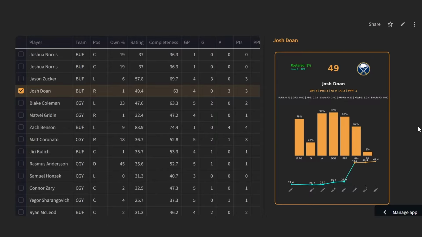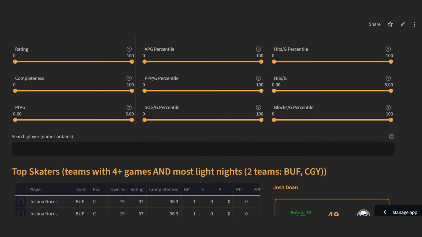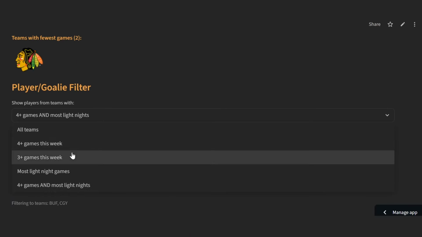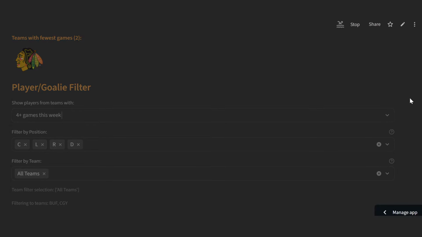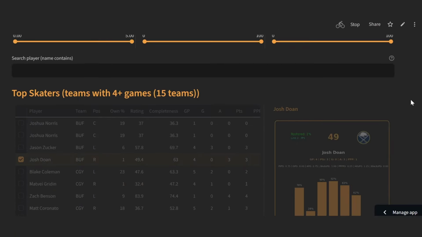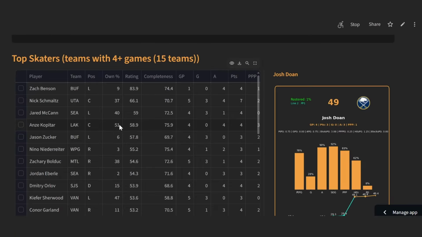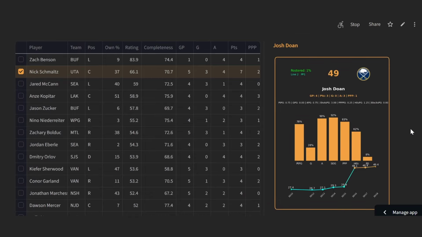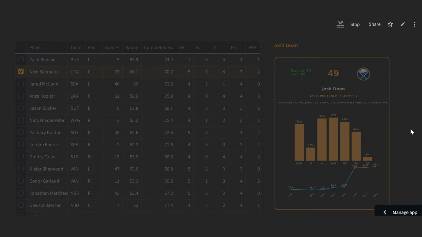Now, if you're looking for pretty much anybody in general, because there's not a whole lot here, you can just go to 4 games per week, and if you have some room to add those guys in on the heavier nights, some of these options open up. So Nick Schmaltz, a crazy game last night. I believe he had a 4-point game with a hat trick. I was playing against him, so that was not great.